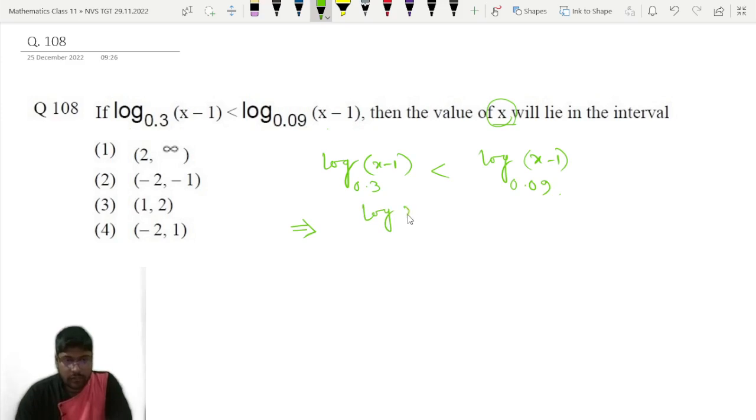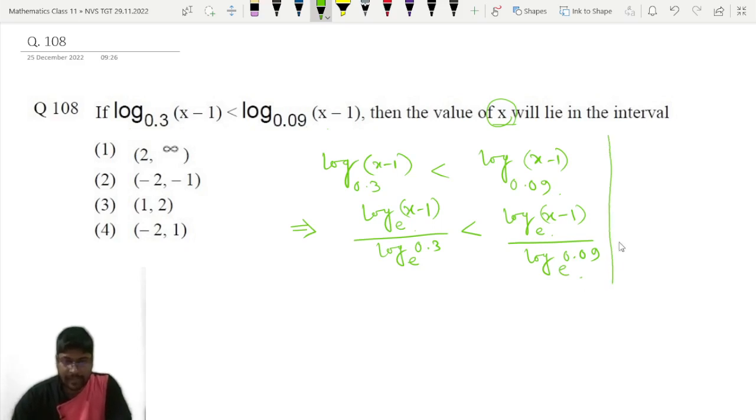this we can write as log of x minus 1 to the base e divided by log of 0.3 to the base e, less than log of x minus 1 to the base e divided by log of 0.09 to the base e. That is what we have applied here, a very well known formula for logarithm. Log of a to the base b is equal to log of a to the base e divided by log of b to the base e. That is a well known formula in logarithm. So by using that formula we have written this.